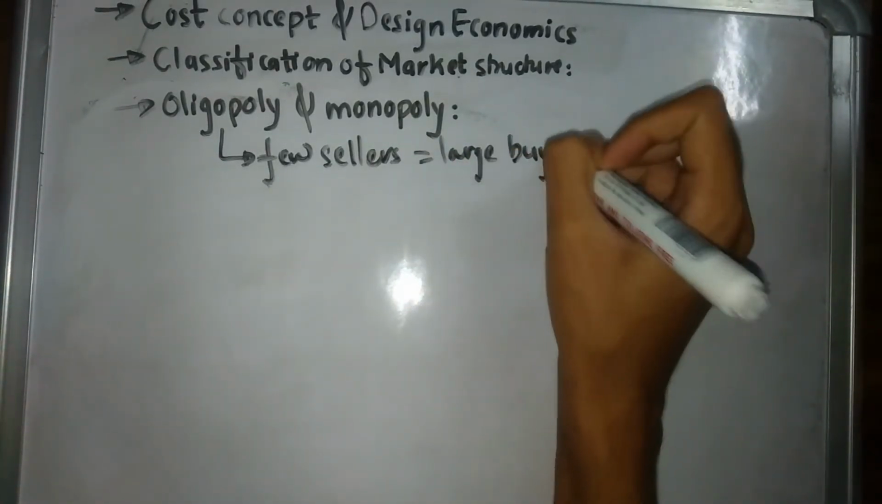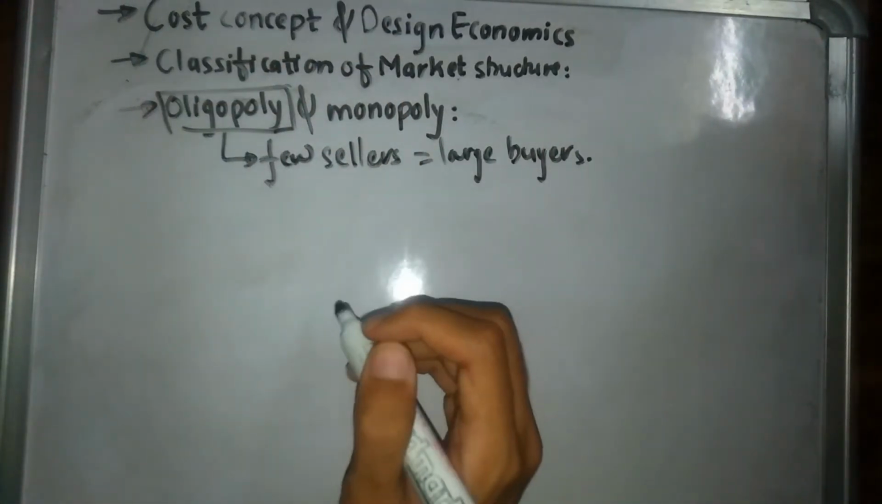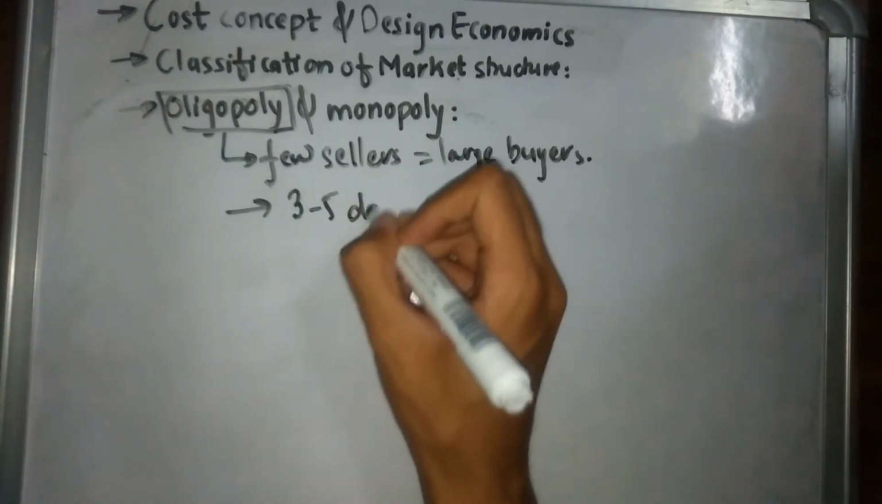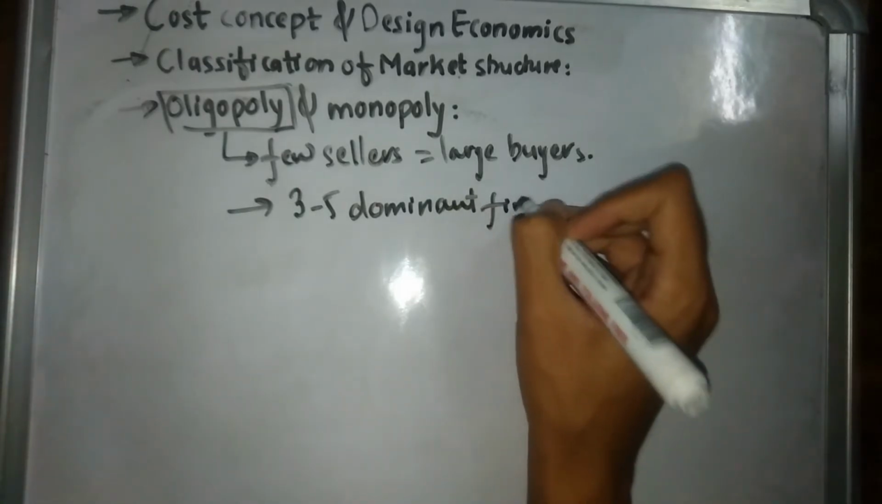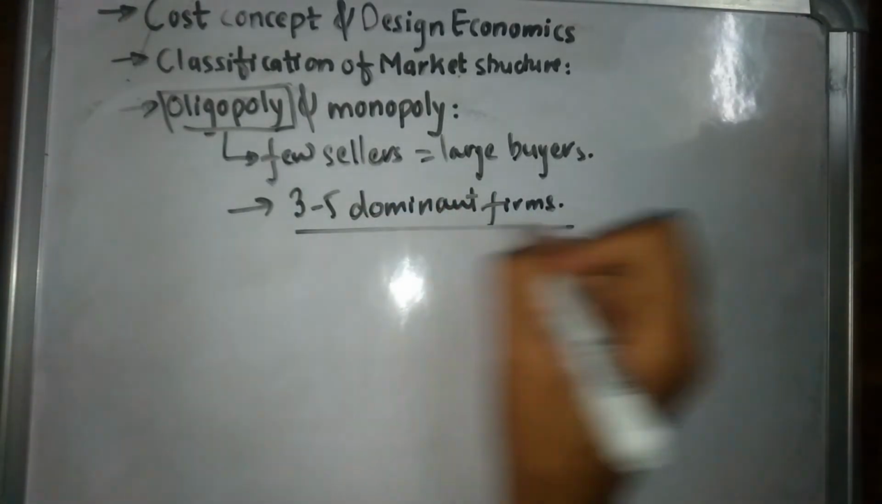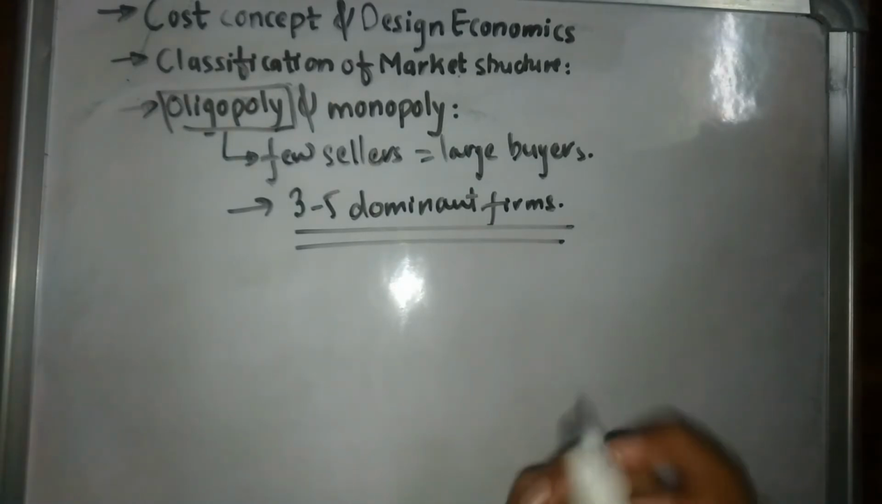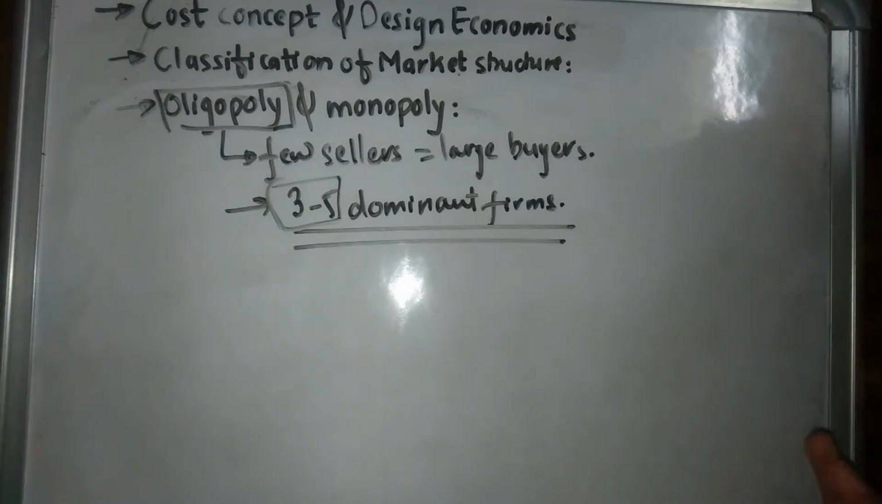Right now we're talking about oligopoly, then we'll be talking about monopoly. In the case of oligopoly, there are just going to be a few dominant sellers. There are going to be 3 to 5 dominant firms, and they are going to dominate the whole market. So there are going to be very few sellers. It is not an exact number, but it can be up to 3 to 5.